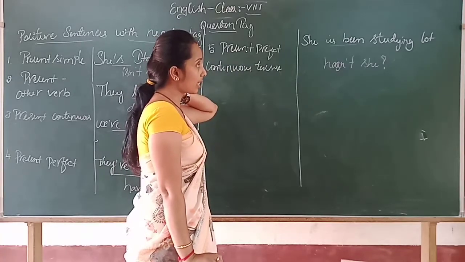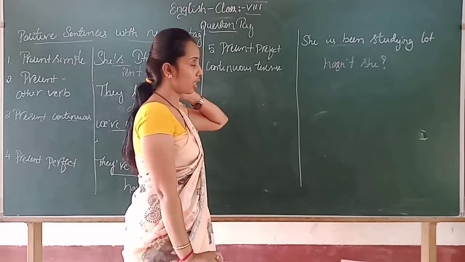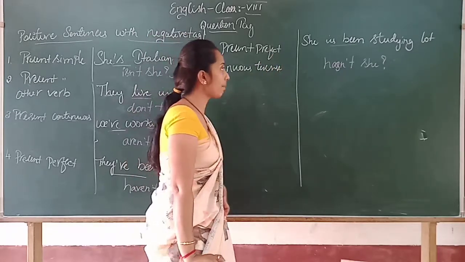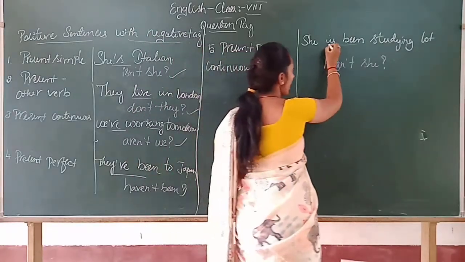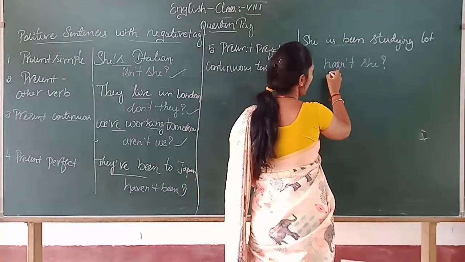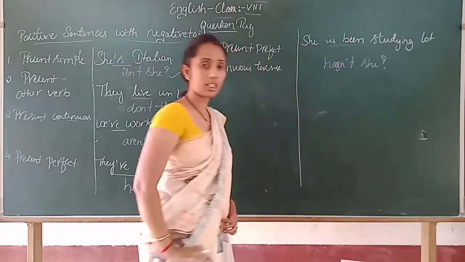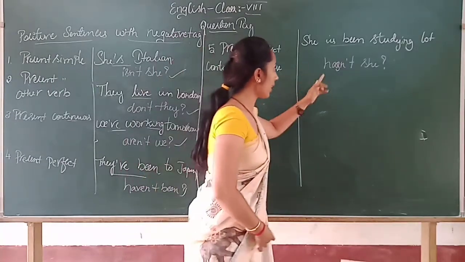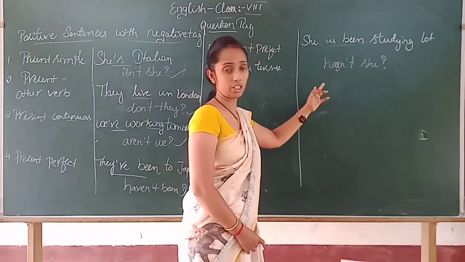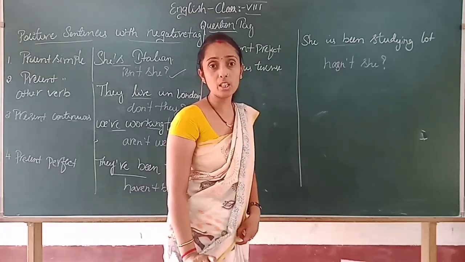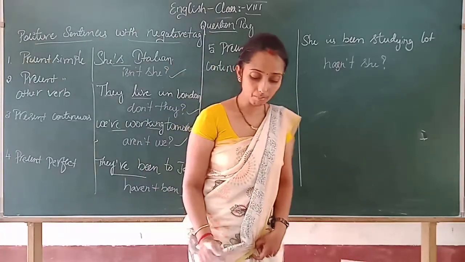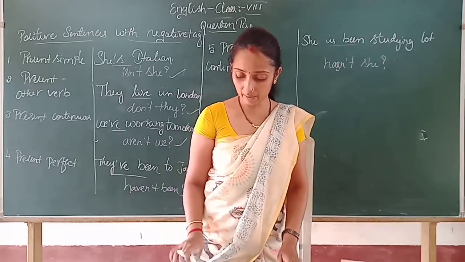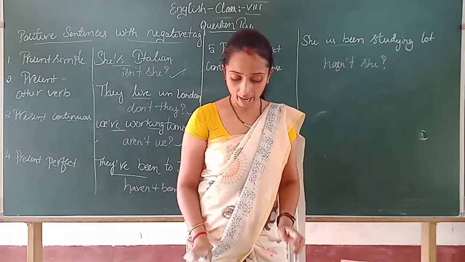She has been studying a lot. Has been will become hasn't she. Is it clear? See, present perfect continuous tense where she has been will become hasn't she. Is it clear, children? That is your present positive sentence with the negative tag. Whereas